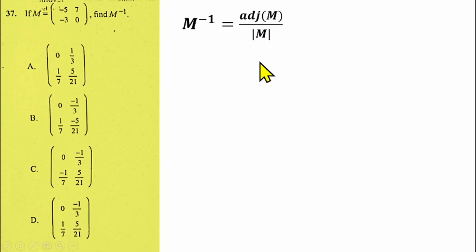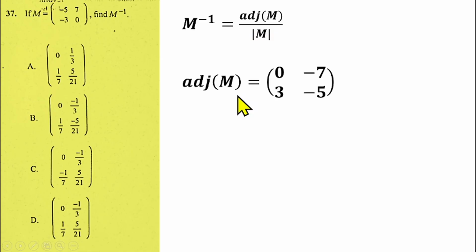So we need to find the determinant of the matrix first. Okay, let's find the adjoint first. Adjoint of the matrix, how do we get that? Adjoint of the matrix is the cofactor transpose, but I'm not going to take you through that long journey. That is meant for further mathematics students. Of course, you are dealing with a further mathematics question here, but since this is an objective question, there's no need for us to go through the long method, so we can just use the shortcut. So how do we get the adjoint?